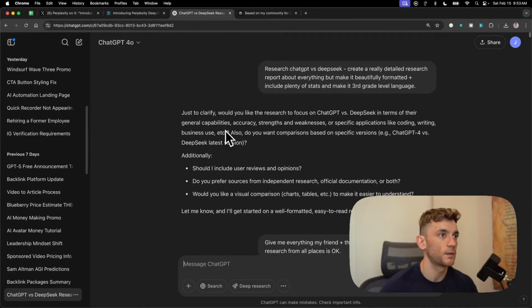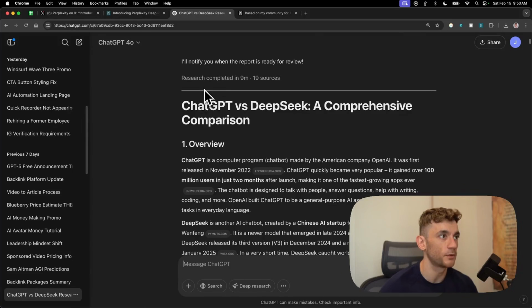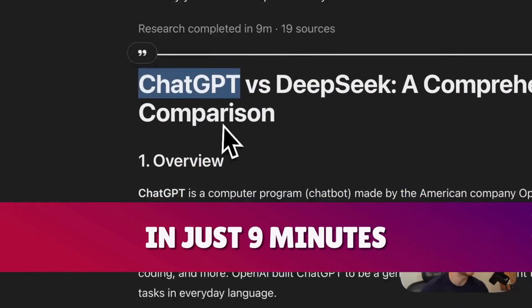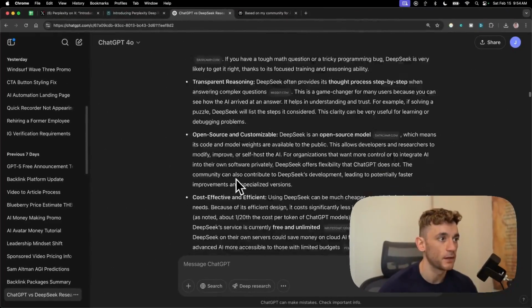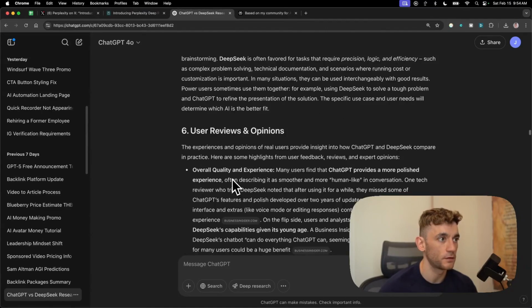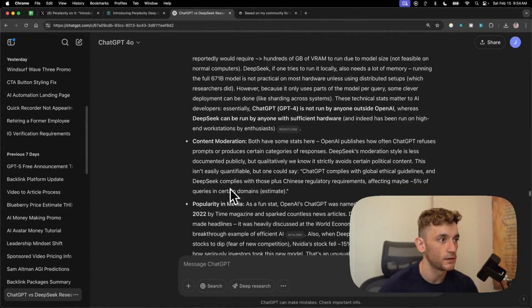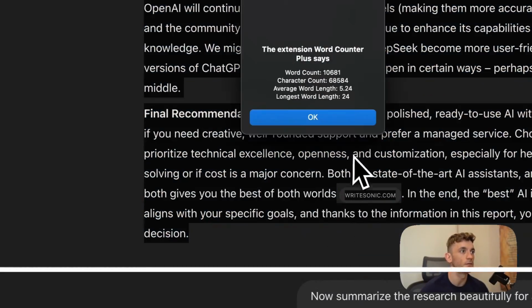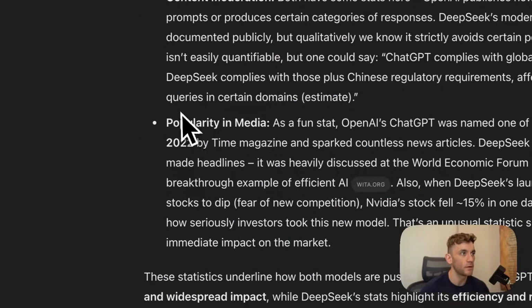Now, if you want to see a previous report that actually worked on ChatGPT for deep research, you can see this example. This was actually done in just 9 minutes using 19 resources. Now, if we actually look, the research you get back from ChatGPT is much more in depth than Perplexity, right? There's a much higher word count here. If we actually count the word count, let me have a look in a second, see what we got here. So that is in total 10,600 words. So it's a lot more in depth, but there's a lot more fluff in there as well.